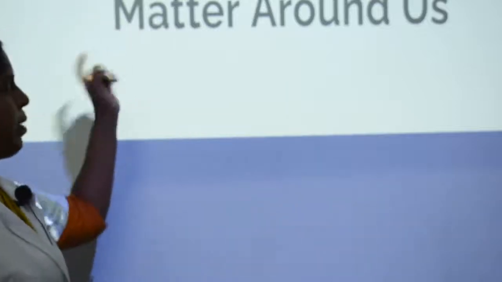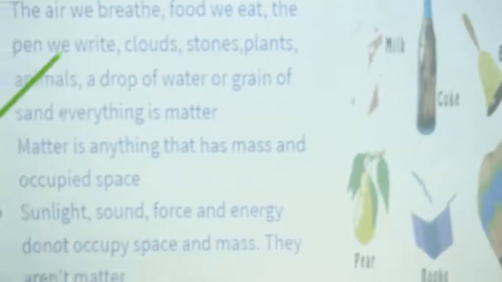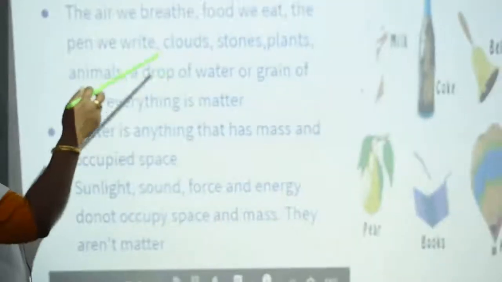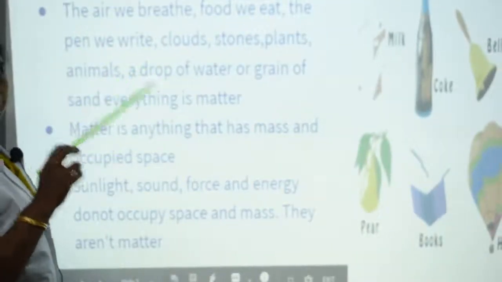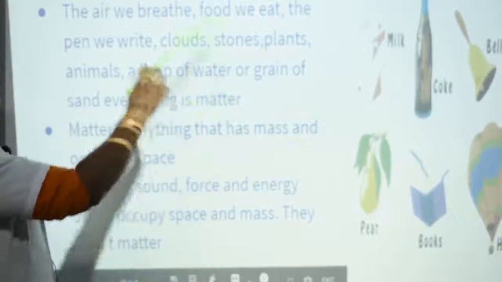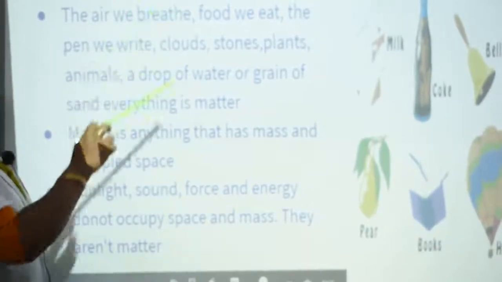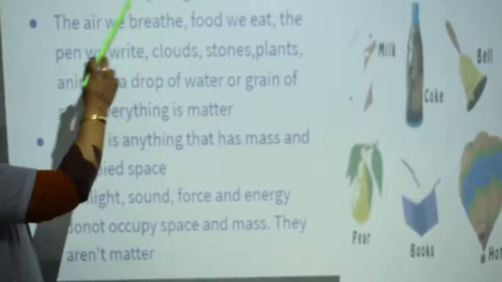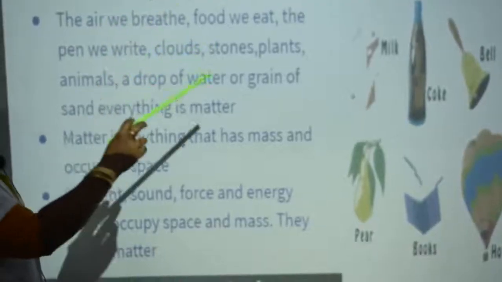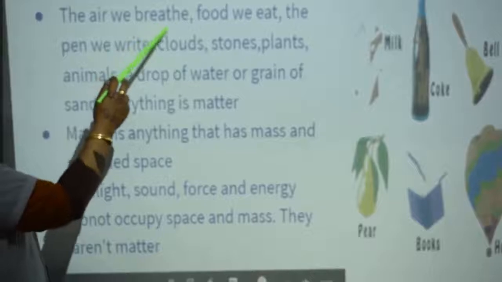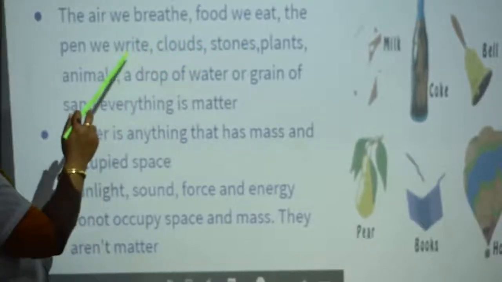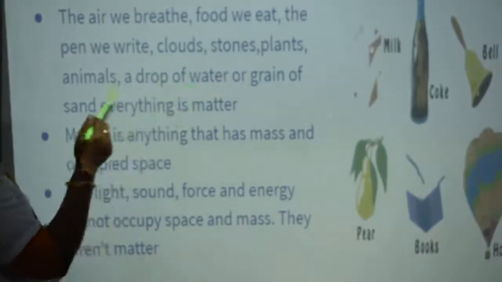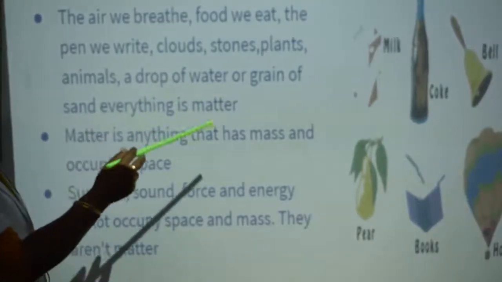Let's see about matter around us. Matter is everything around us. Anything that occupies space and has mass is known as matter. The air we breathe, the food we eat, the pen we write with, clouds, stones, plants, animals, a drop of water, a grain of sand, everything is matter.